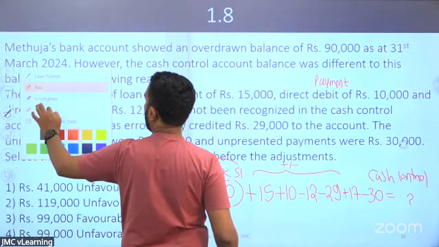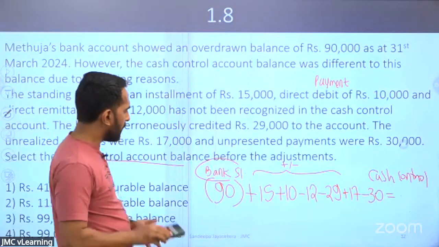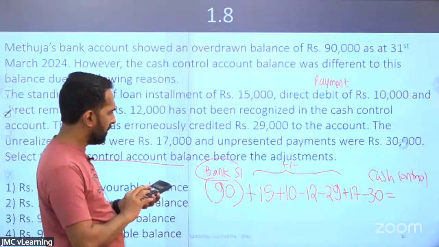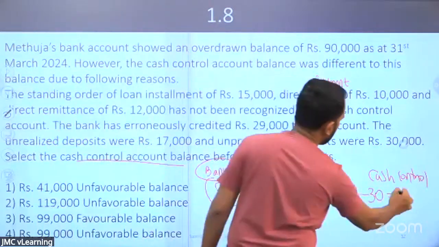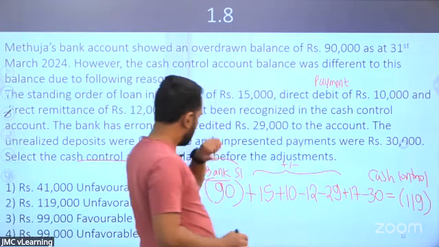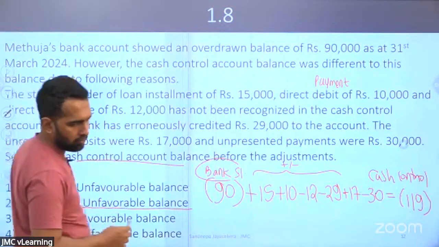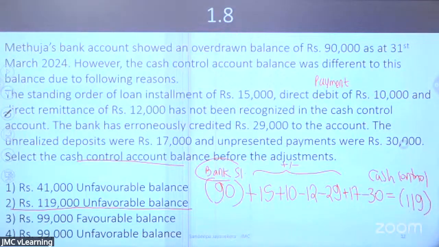Now you can calculate the answer. Minus 90 plus 15 plus 10 minus 12 minus 29 plus 17 minus 30. I'm getting an answer of minus 190. So 119,000 unfavorable balance. You won't be getting a question with this type of difficulty, but it's good.